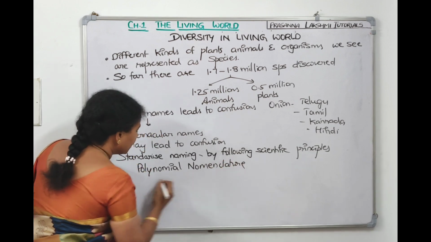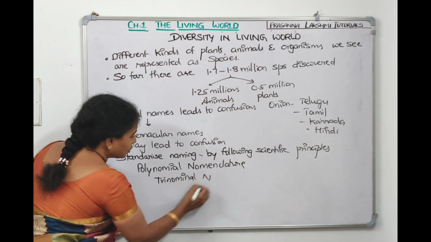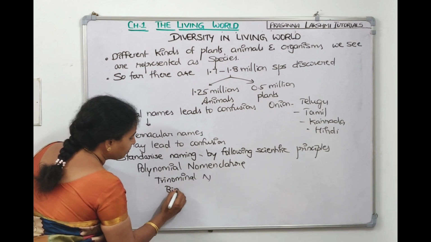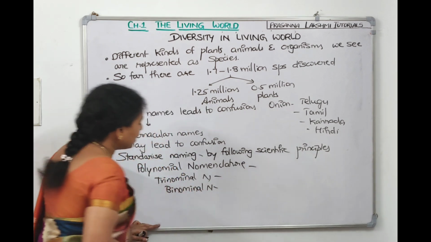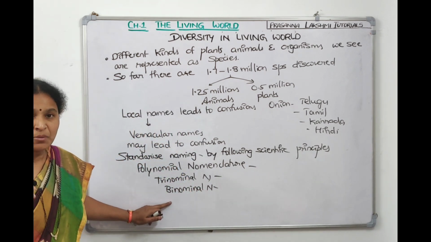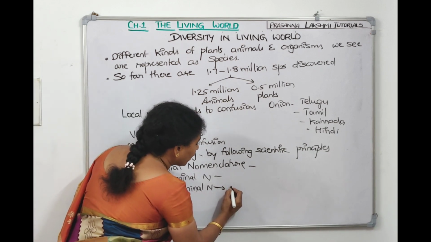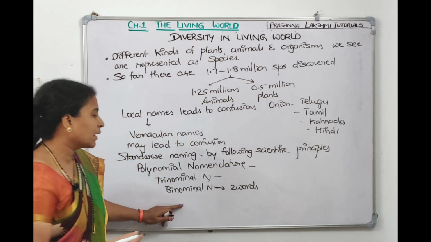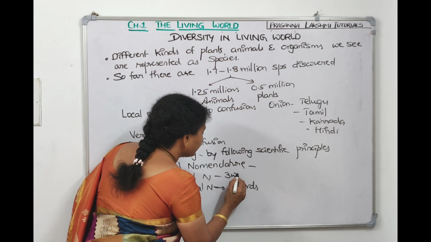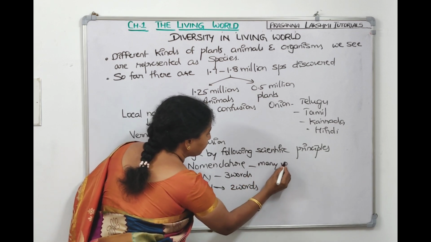Another one I told is trinomial nomenclature. The third one I told is binomial nomenclature. As the name says, binomial nomenclature means each name has two words. In binomial nomenclature, each organism is named by two words. In trinomial nomenclature, each organism is named by three words. In polynomial nomenclature, each organism is named by many words.